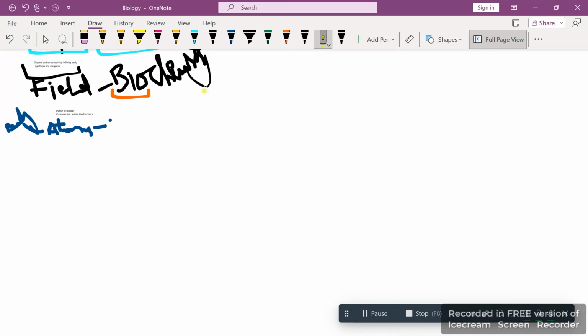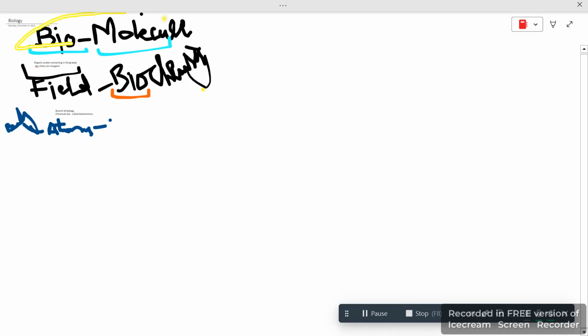Okay, so yes, we just started our new chapter, which is biomolecules. In that we just discussed that any organic, carbon-containing element or anything in the living body would be named a biomolecule. This was clear. Then all of this is studied in a field named biochemistry.